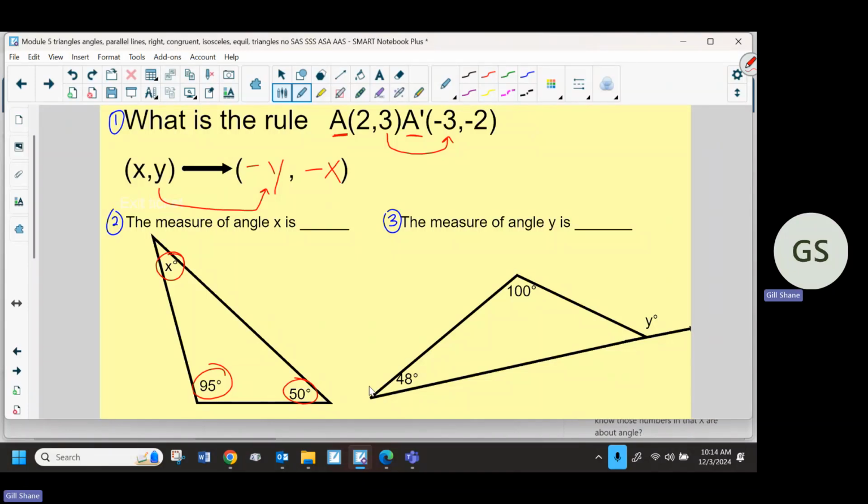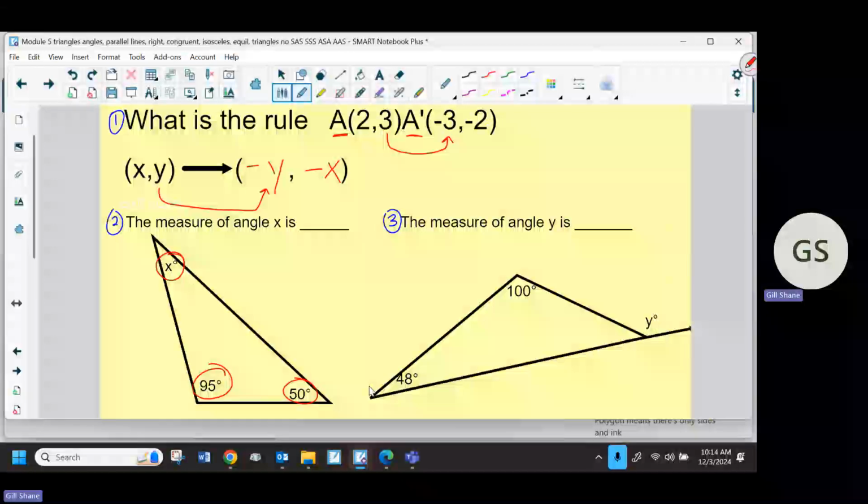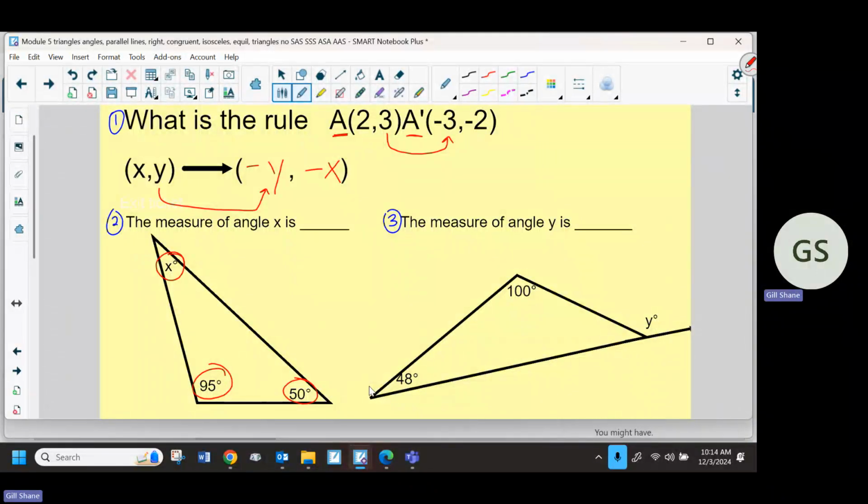You can just say that's out. So what we said yesterday is the degree symbol tells you everything you need to know. The only thing we have in any shape, really, we're talking about triangles mainly now, but any polygon, meaning it has straight sides, all a polygon means, there's only sides and angles. There's really nothing else. It might look like a really weird shape, still just sides and angles. Every shape. So if it has a degree symbol, then it's about the angle. And it doesn't matter how weird it looks.